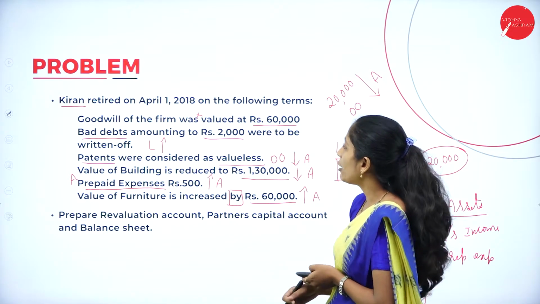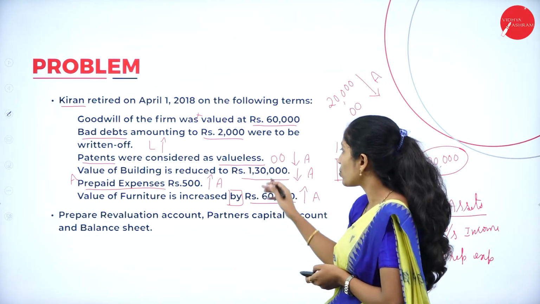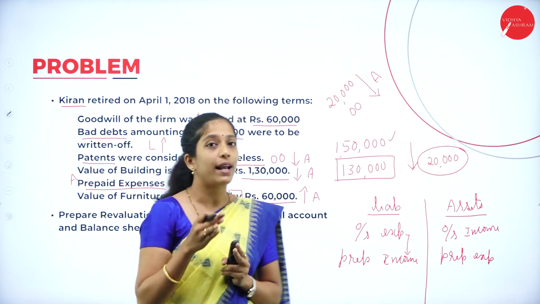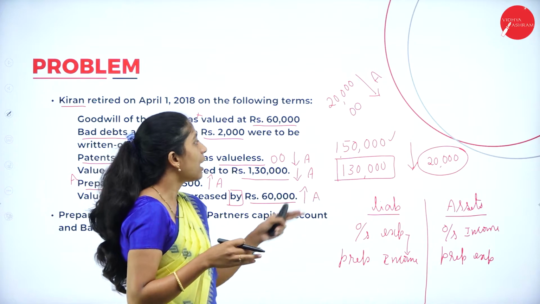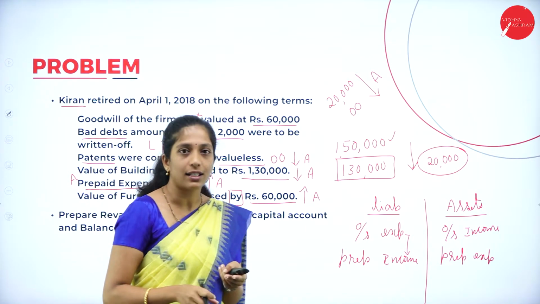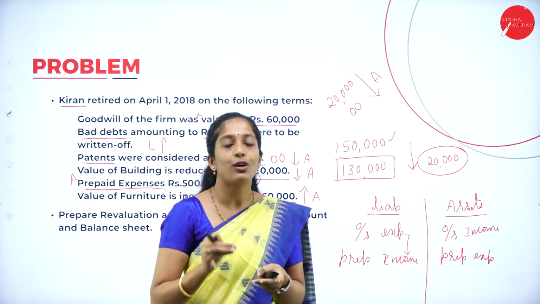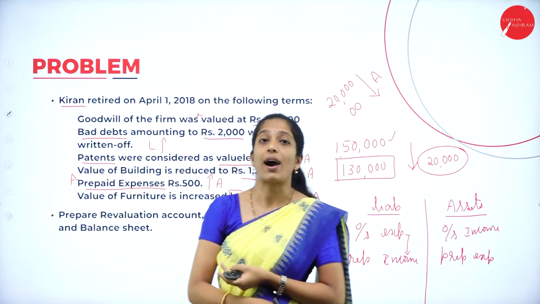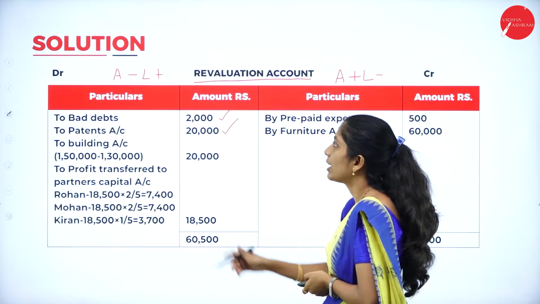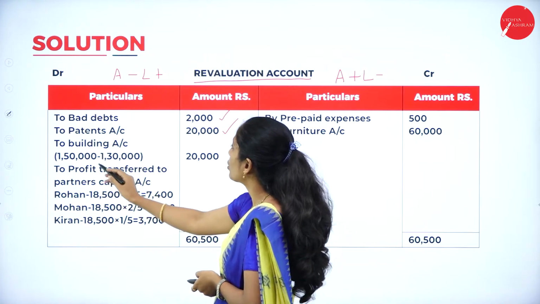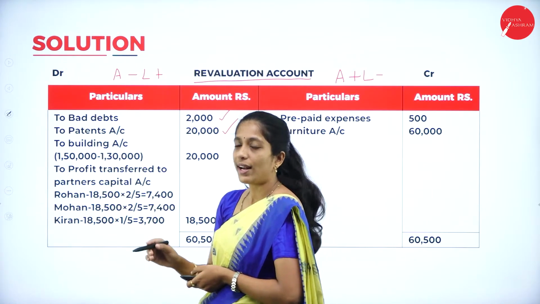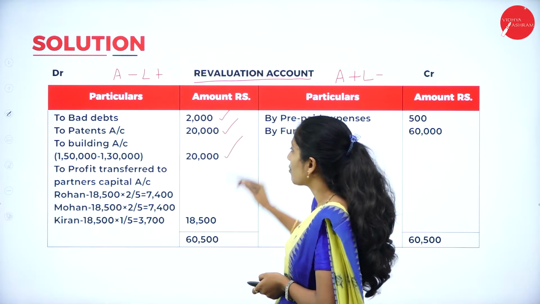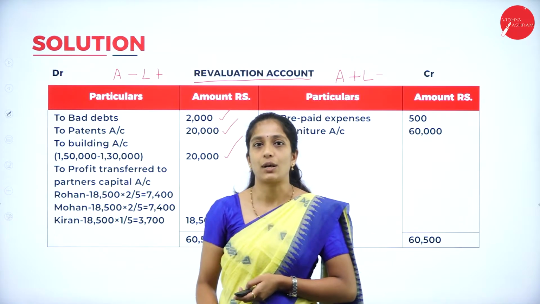Next is value of building is reduced to rupees 1,30,000. So as I have already told you, earlier it was 1,50,000. Now it has been reduced to 1,30,000. So decrease in the value of building by how much? 20,000. So decrease in the value of asset. Where do we record? It is A minus. So to building account, 1,50,000 earlier value minus 1,30,000. The difference amount is 20,000.